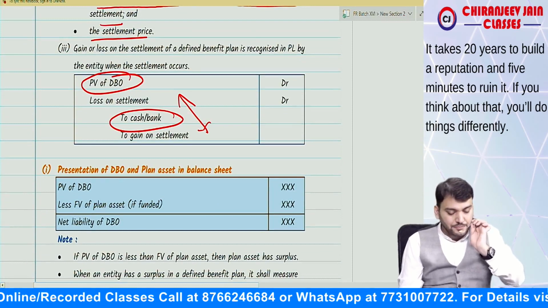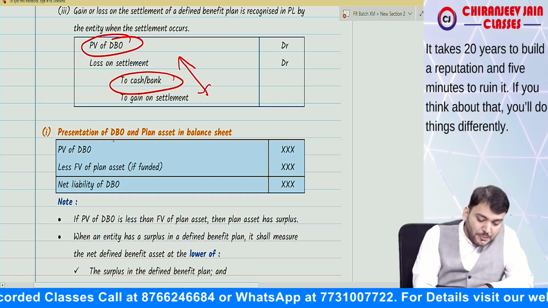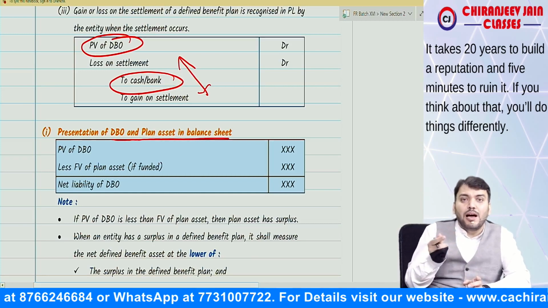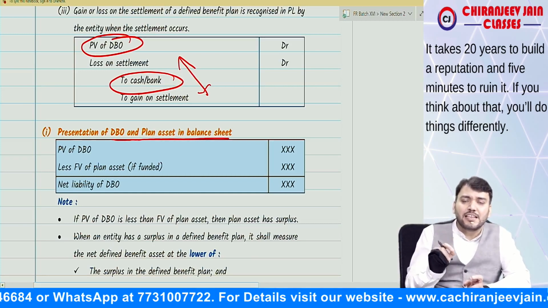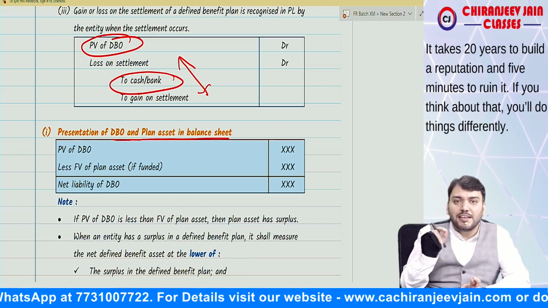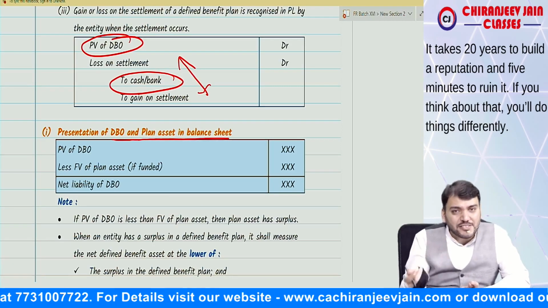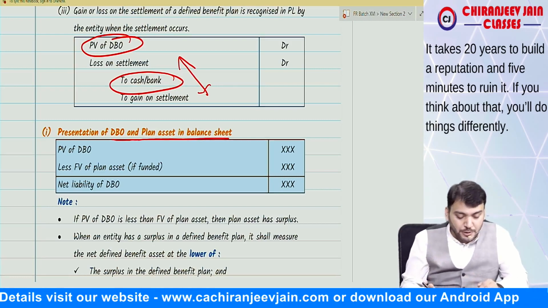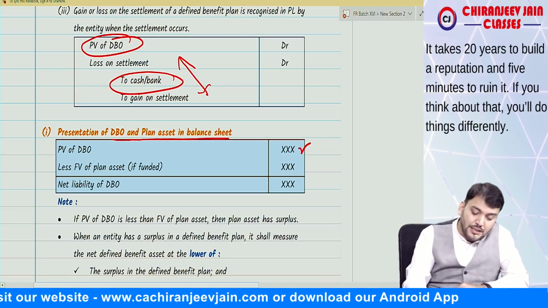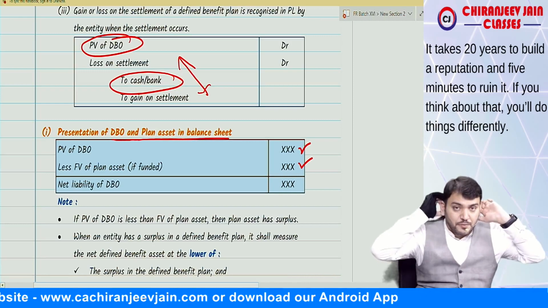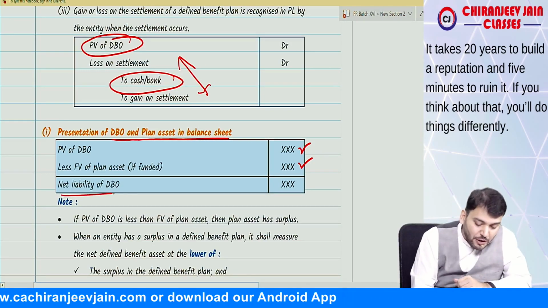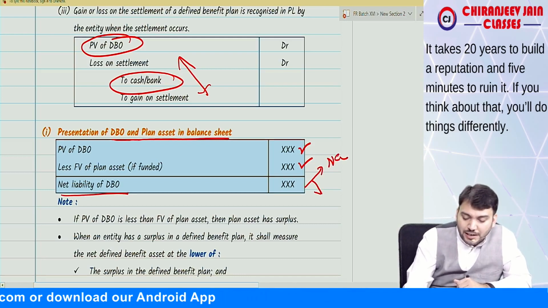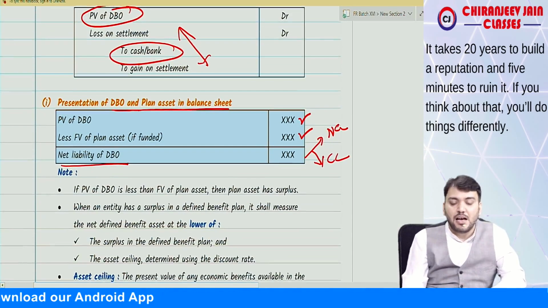Correct now? Yes, sir. Then presentation of DBO and plan asset in the balance sheet. Ind AS 19 says that the fair value of plan asset at year end will not be shown on the asset side. It will be shown as a deduction from the present value of DBO. So present value of DBO less fair value of plan asset will be equal to the net liability of DBO, which will be either a non-current liability or a current liability, as the case may be.